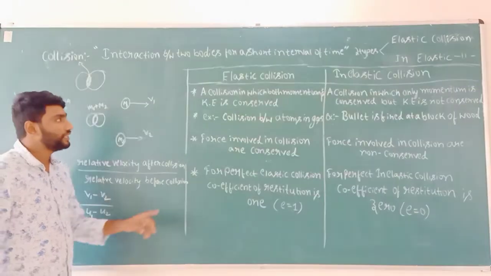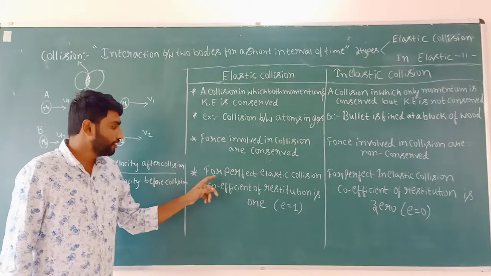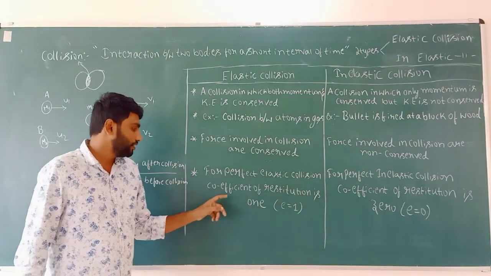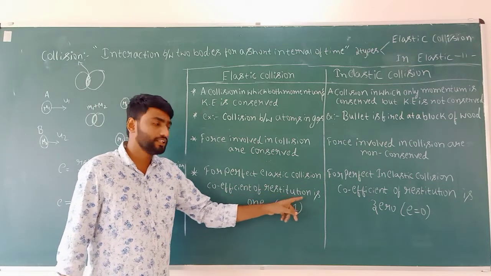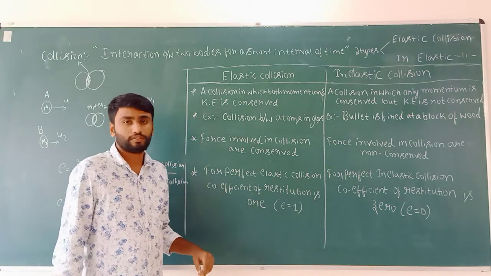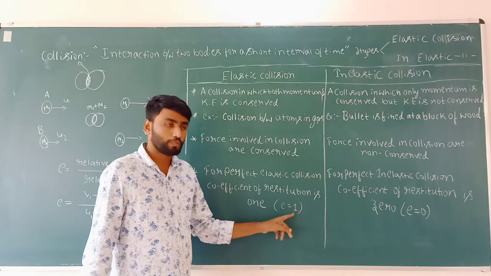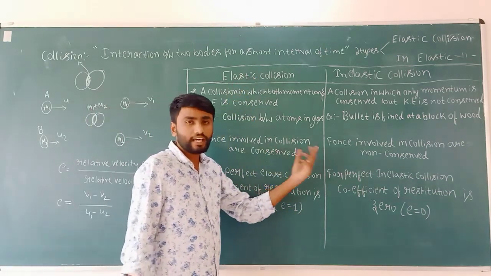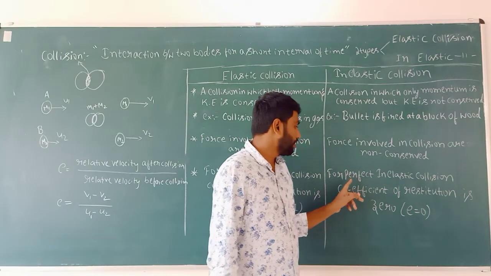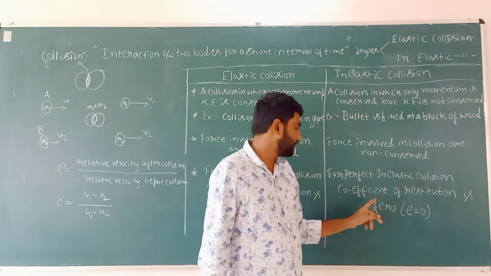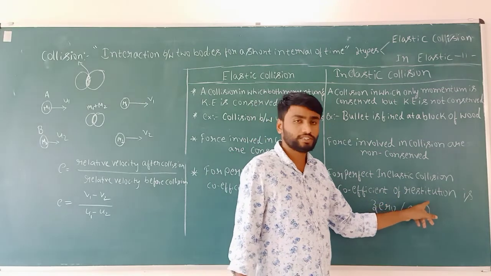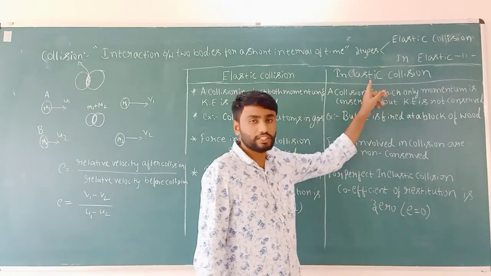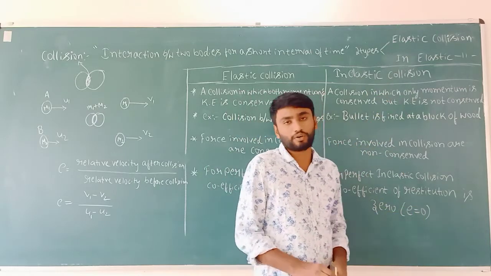So now in elastic collision, for a perfect elastic collision, the coefficient of restitution is 1. So E equals 1 in elastic collision. In a perfectly inelastic collision, the coefficient of restitution is 0. So in inelastic collision, E equals 0.